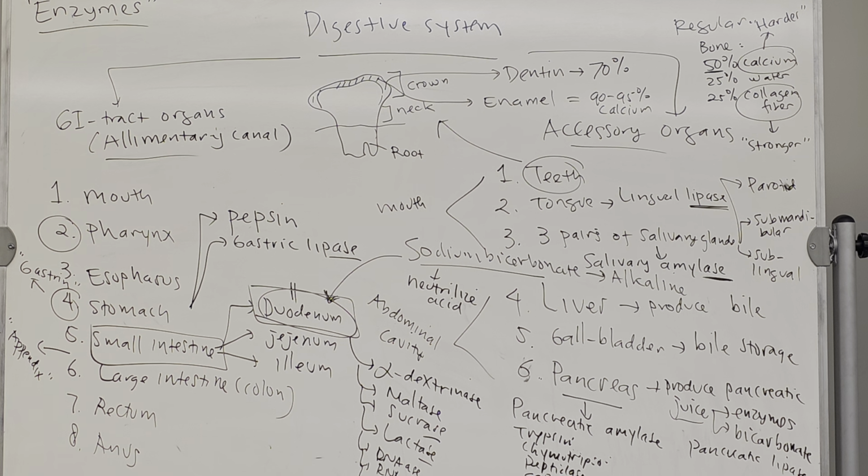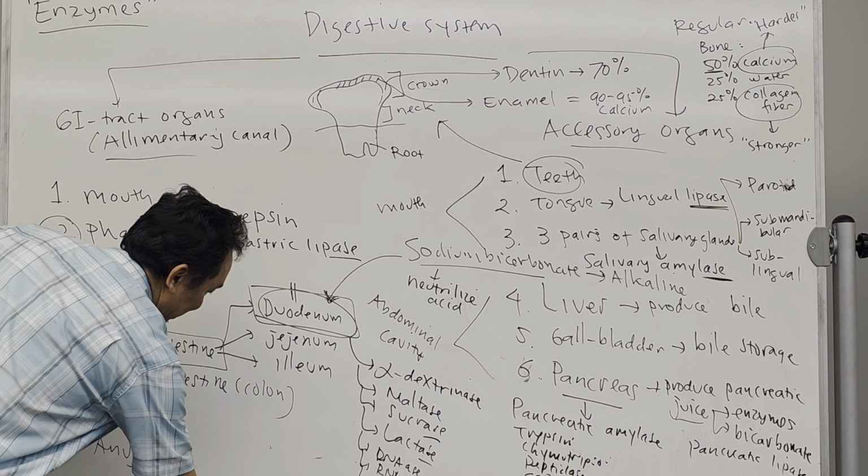Anybody have question? No? Okay, last one. Nutrition.